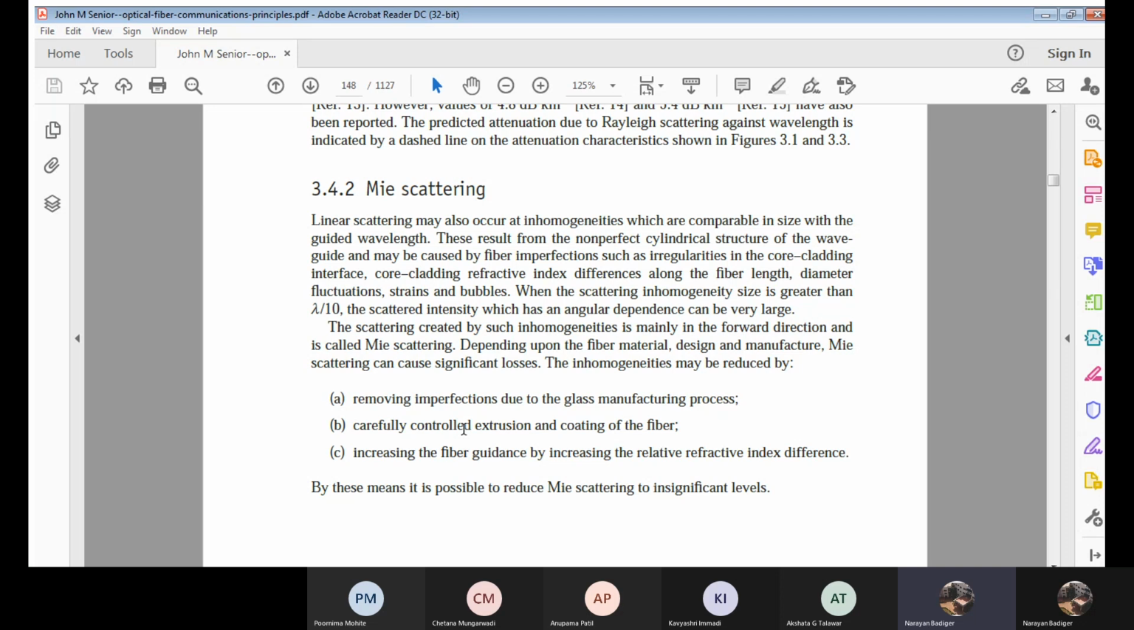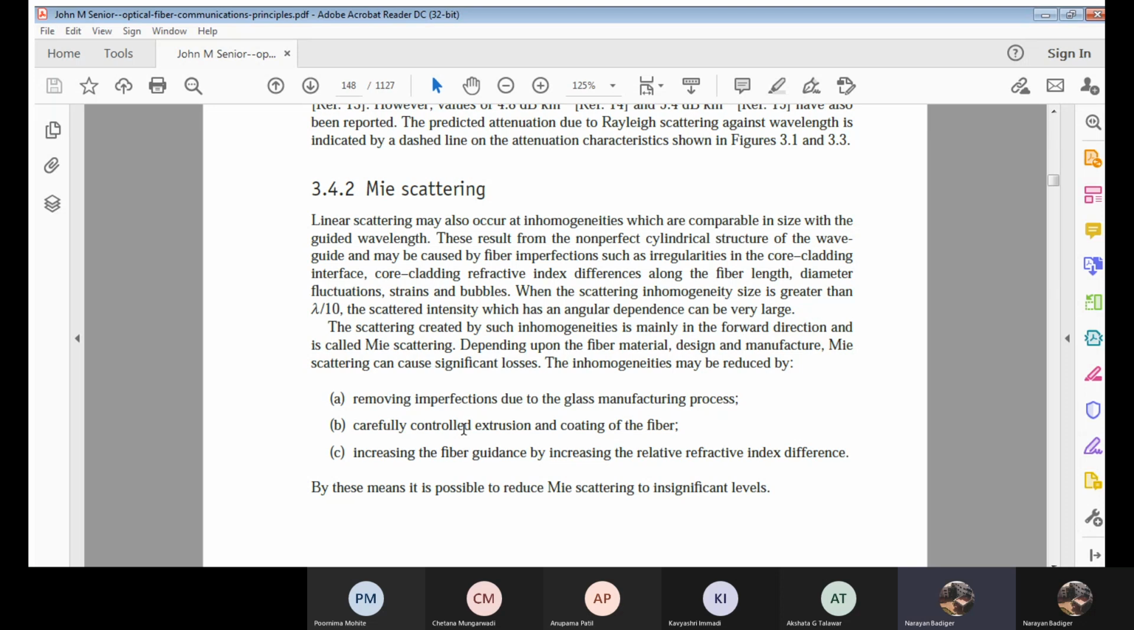And one more is that I can increase the fiber guidance by increasing the relative refractive index difference. We have seen this. If I increase this delta, what happens? We have already learned this in the first module. Now, using these 3, I can reduce the inhomogeneities and, in turn, reduce this Mie scattering.